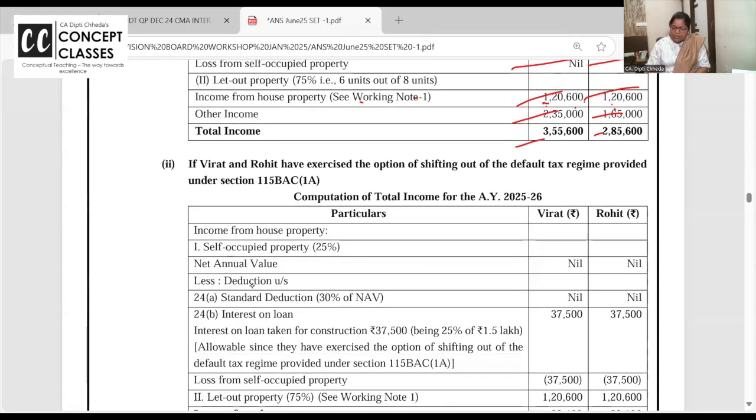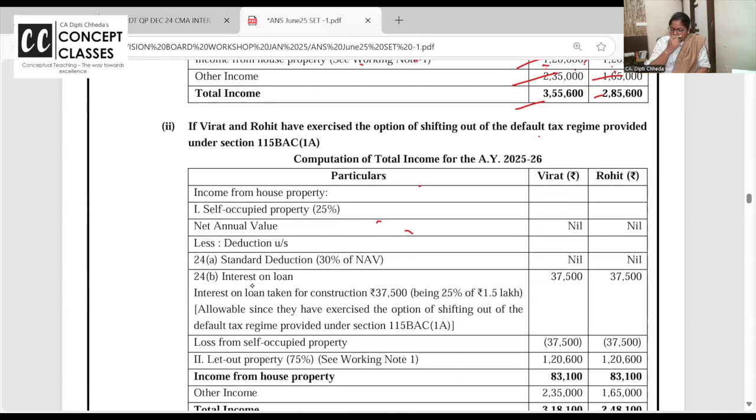Now if you opt out of the default tax regime, then in the let out property, what is the total interest? Total interest is 3 lakh. 75% you have taken in the let out part, 25% is self-occupied. 3 lakh's 25%, and half of that each. 75,000, half of that he will take.